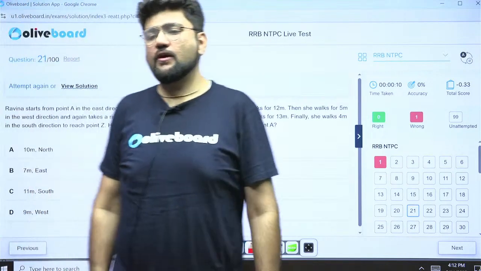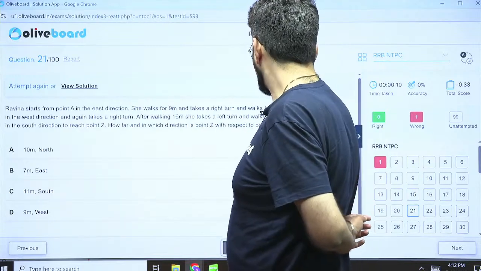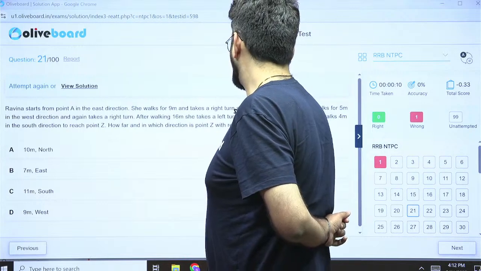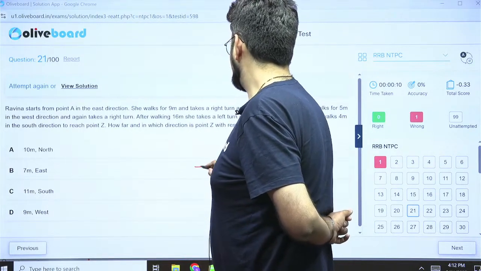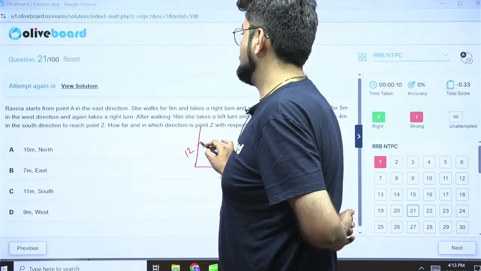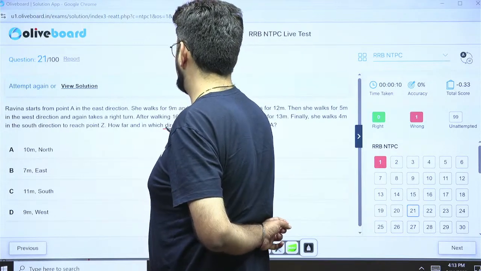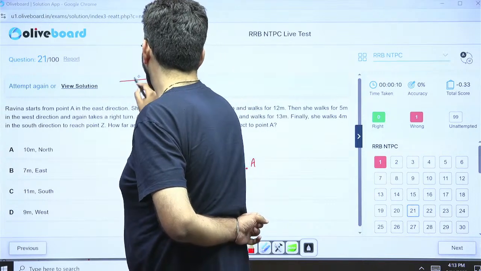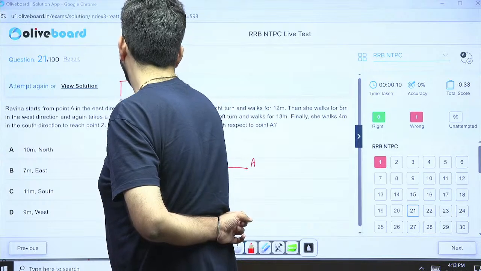So Ravina starts from point A in the east direction. Let's start moving Ravina. From point A, she starts moving in the east direction, walks for 9 meters and takes a right turn and walks for 12 meters. Then she walks for 5 meters in the west direction and again takes a right turn. After walking 16 meters, she takes a left turn and walks for 13 meters. Finally, she walks 4 meters in the south direction to reach point Z.